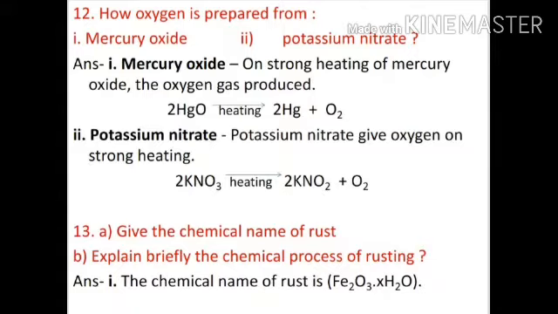Question number 13. A. Give the chemical name of rust. Number B. Explain briefly the chemical process of rusting. Answer 1. The chemical name of rust is Fe2O3.xH2O.